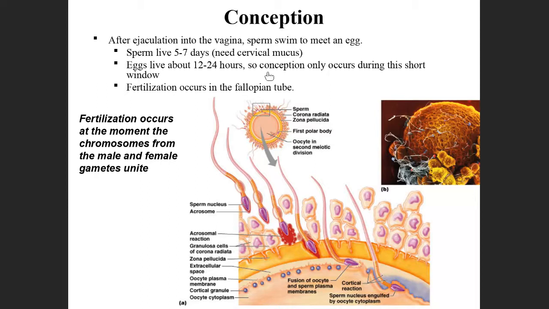Yes, 1 day, or maximum 2 days. 24 hours, it is 1 day only. The fertilization occurs in the fallopian tube and then goes back to the uterus.